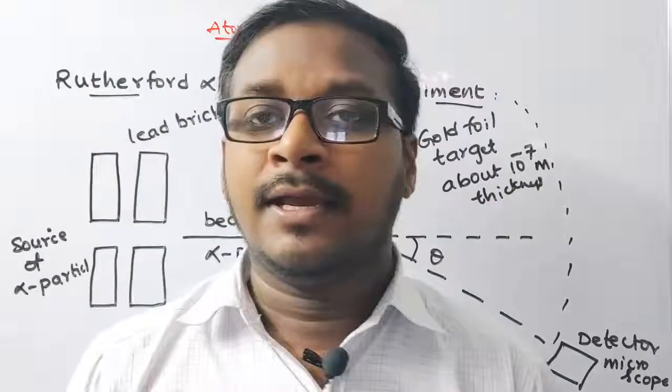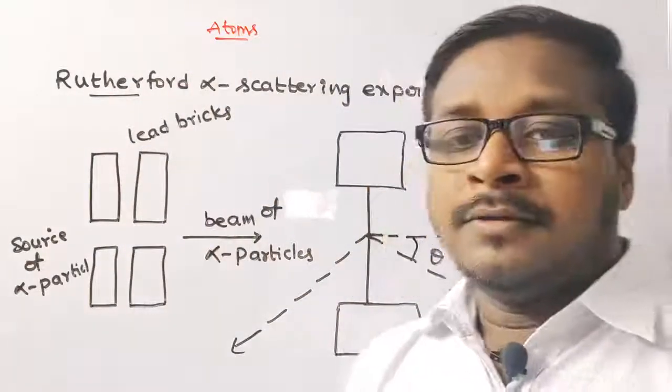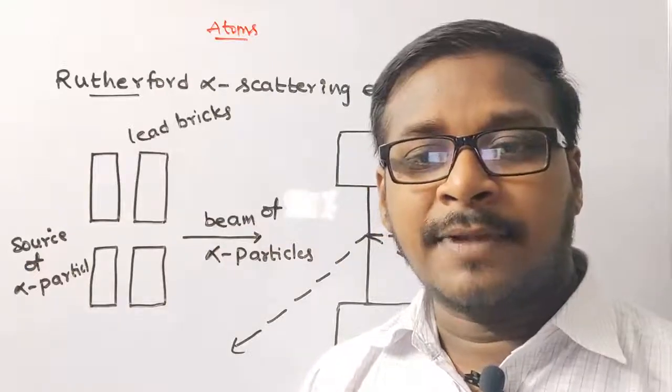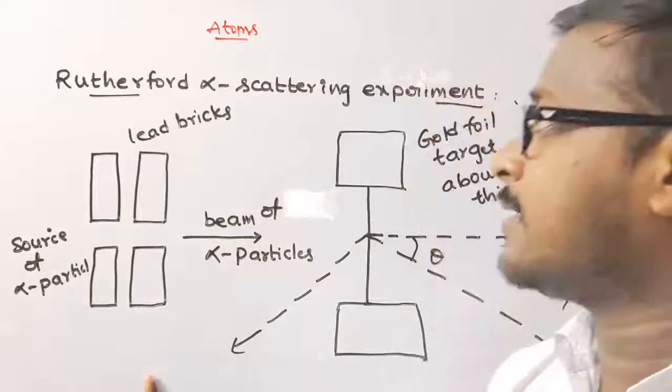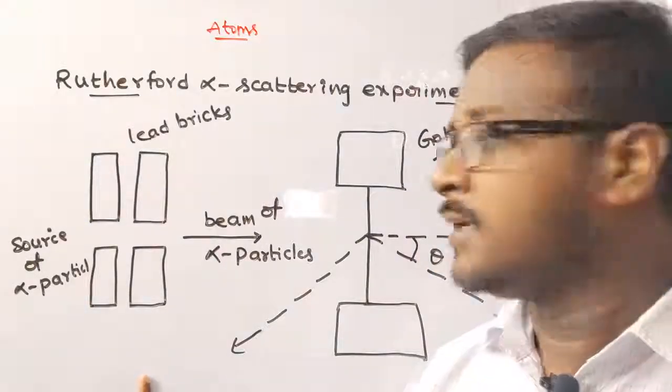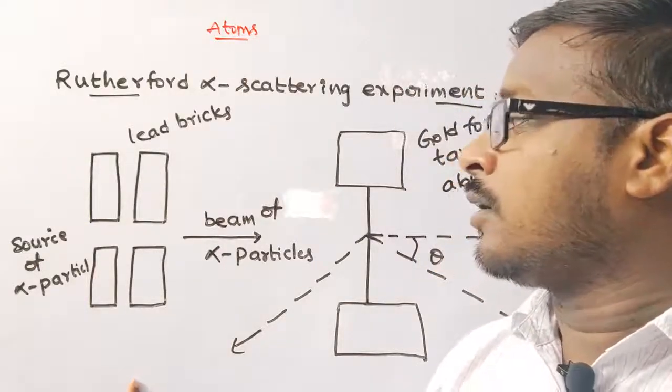In 1911, Ernest Rutherford suggested some experiments to Geiger and Marsden. This experiment is known as the Rutherford nuclear model of the atom, or gold foil experiment.